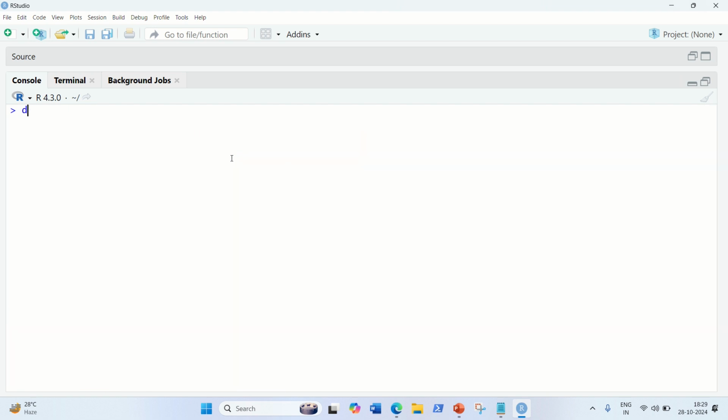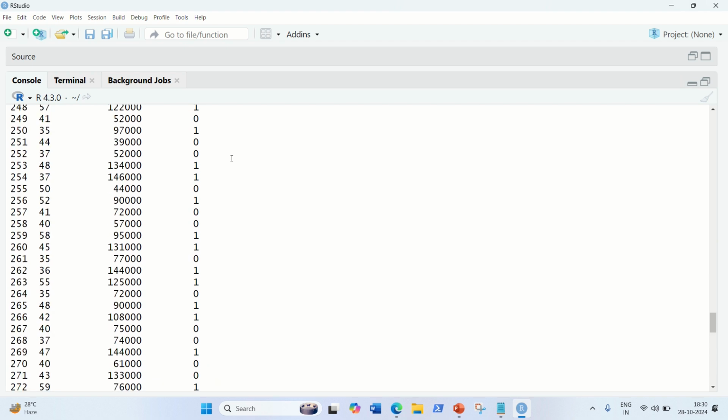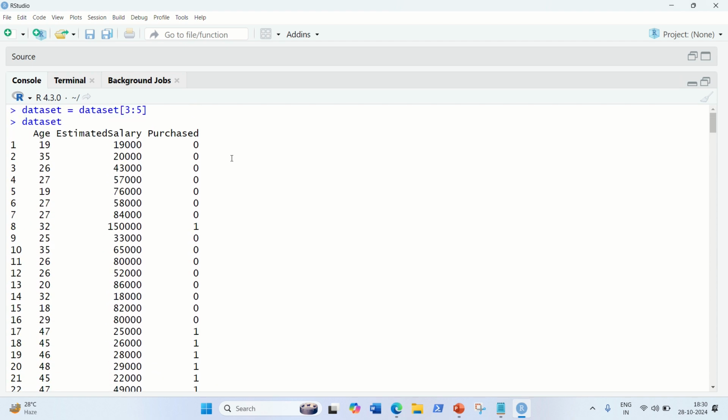So how can we do that? We know we have to do the subsetting. So dataset equal to dataset, and we just use the index numbers from 3 to 5. Okay, it is done. Let's see. So we got only 3 columns which are important for this practical: age, estimated salary, and purchased.